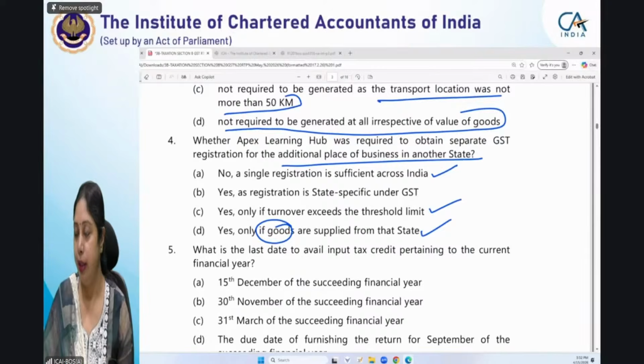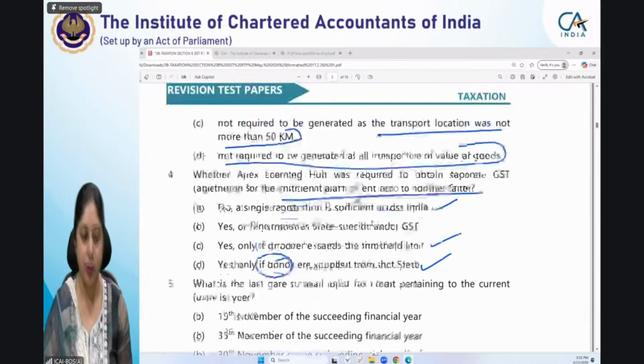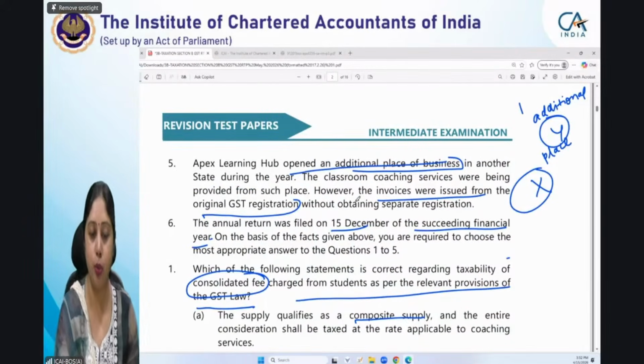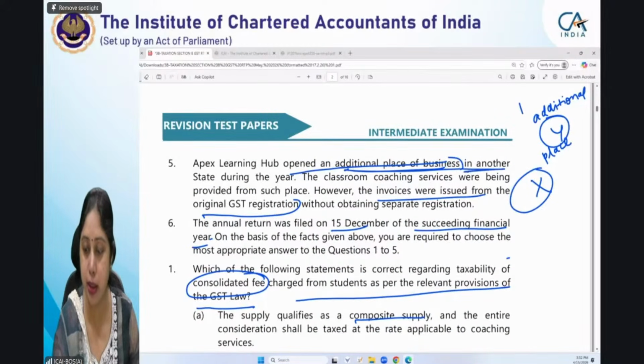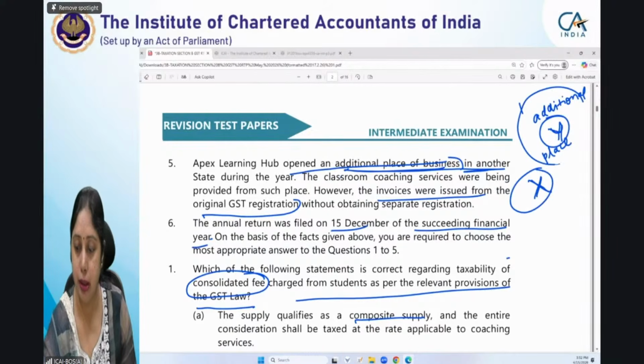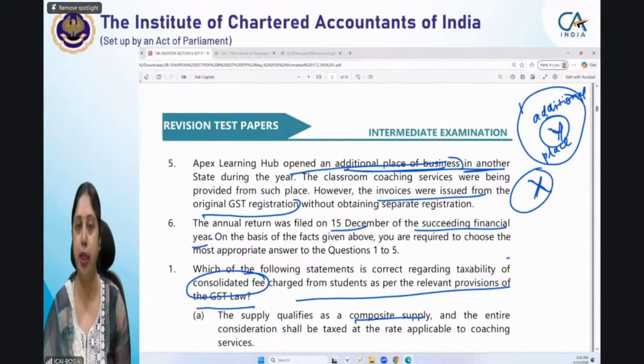Good. Lingaraju, Jaya, and then Ritik. See, single registration is not there in GST. Please mind it. Now let us go to the facts first, and then I will explain this concept to you. Apex Learning has opened an additional place of business in another state. So I already discussed that suppose in state X it had registration earlier. Now it started operating in state Y also. And is it required to obtain registration in that state or not?